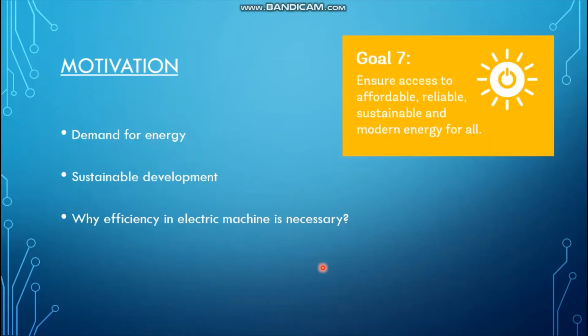Already we are producing a huge amount of electricity and energy, right? But that also contributes to a lot of energy wastage and power losses, right? So high efficiency motors or high efficiency electric machines guarantee a lot of power savings in terms of reducing losses and minimizing energy wastage, right?